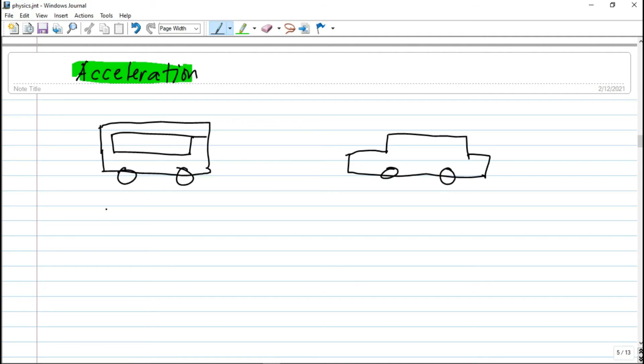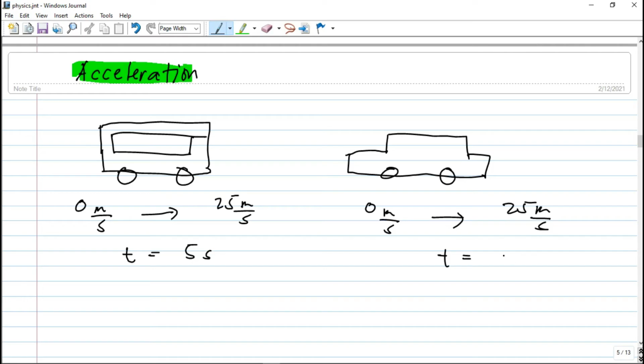Now, let's say that this bus, from 0 meters per second, went to, let's say, 25 meters per second in a span of, say, 5 seconds. And this car here, let's say from 0 meters per second, that is from rest, goes to 25 meters per second also in a time of, let's say, 4 seconds. So in these two figures, which do you think has a greater acceleration?